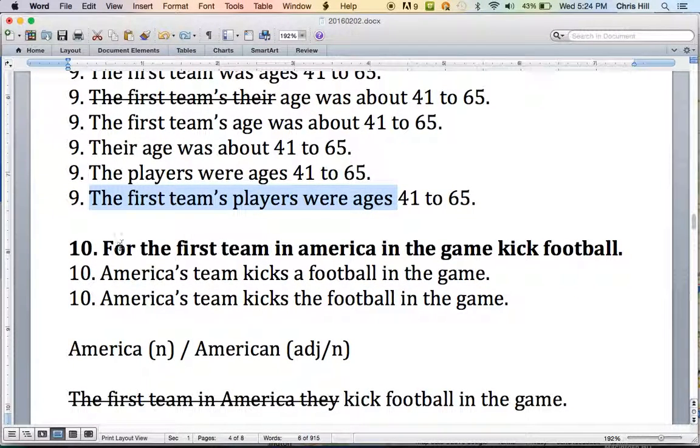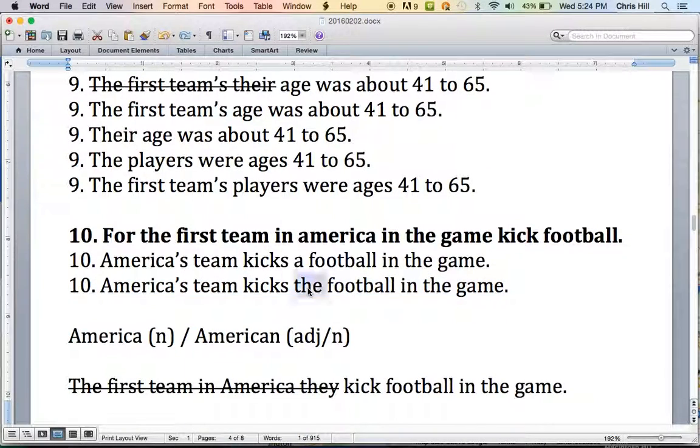The last one, for the first team in America in the game kicked football, there are many ways you could change this to make it a correct sentence. One way is America's team kicks a football in the game. Possible. So we're using possessive, right? Whose team? America's team. Or America's team kicks the football in the game. Here the question is, a football, are there many footballs? Or the football, there's one football. We had some discussion about this.